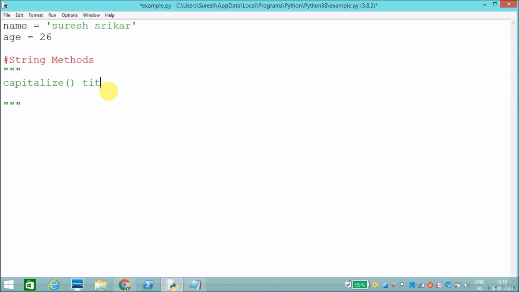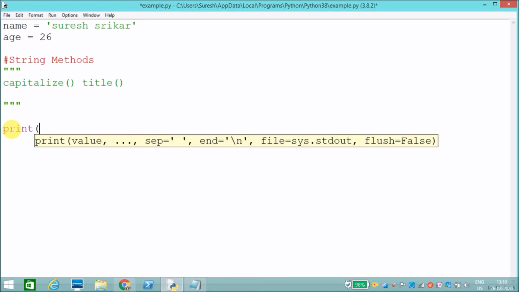What it will do is convert the first character in every word to uppercase. But capitalize converts only the first character of the string, regardless of the number of words. We will see that.